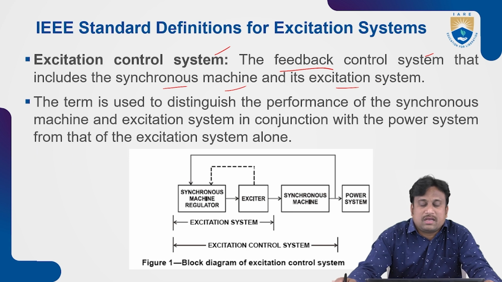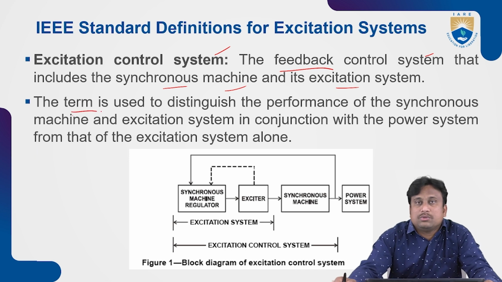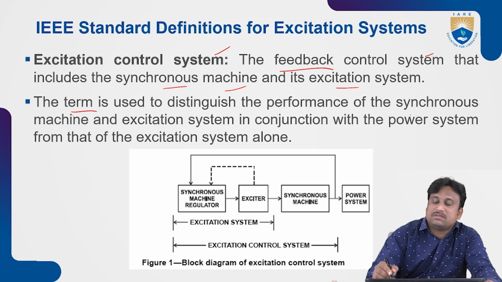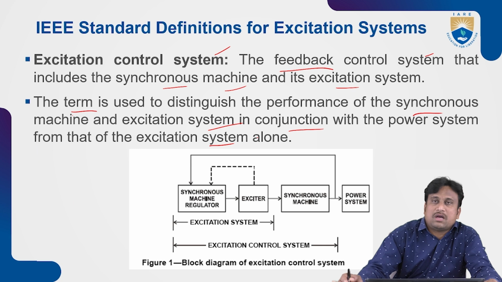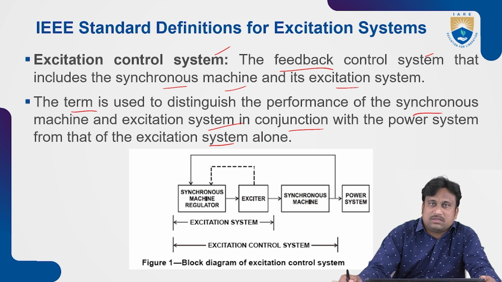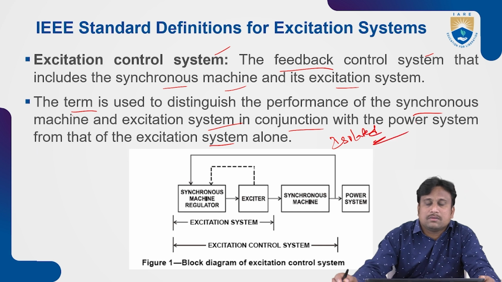These combined aspects are treated as the whole excitation control system. The term is used to differentiate the performance of the synchronous machine and excitation system together with the power system from the excitation blocks, which are treated as isolated or individual in nature.